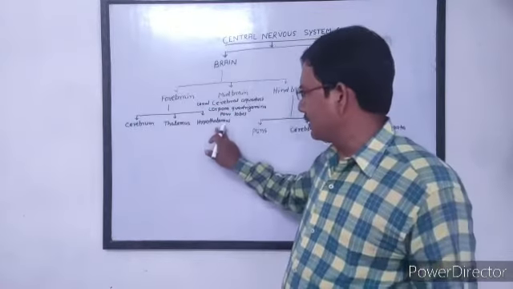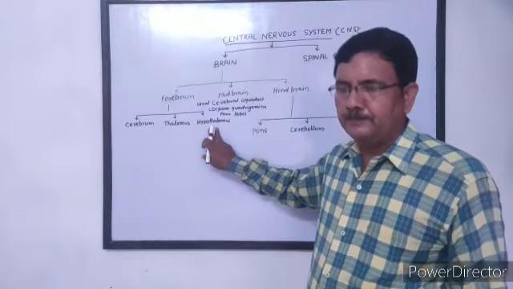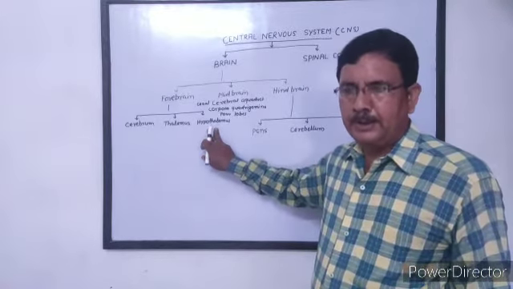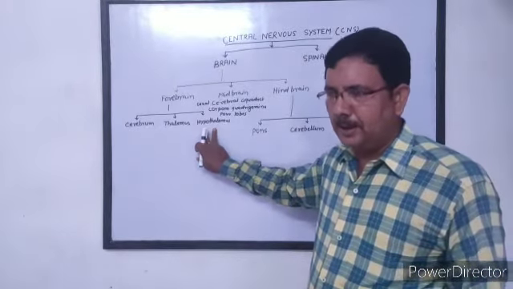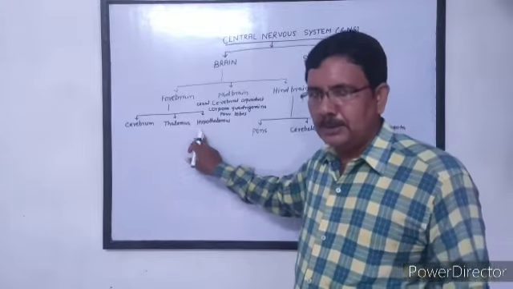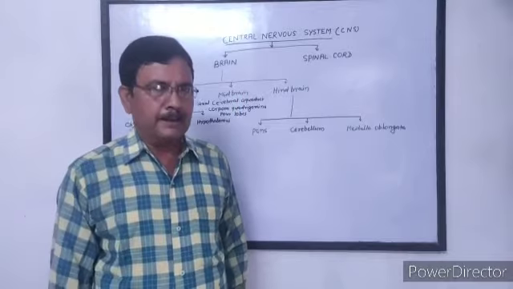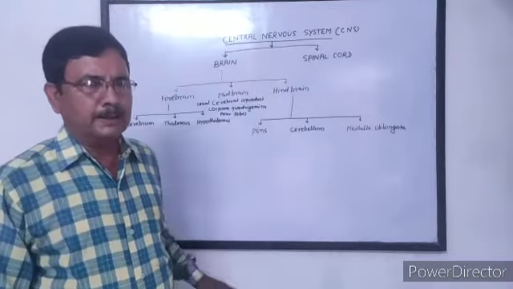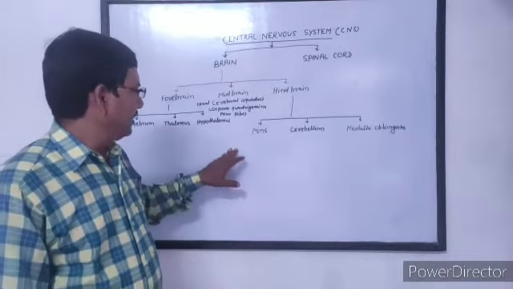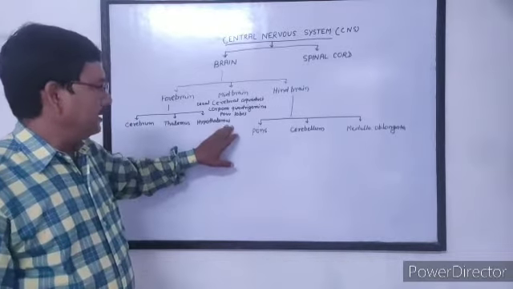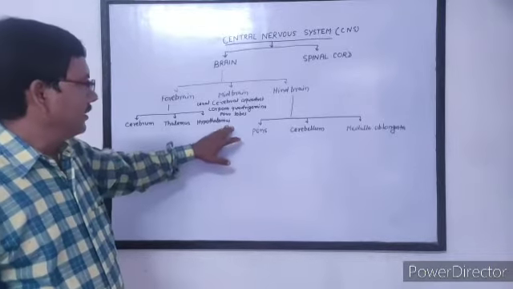It goes to the pituitary, the pituitary is stimulated and secretes thyroid stimulating hormone, which stimulates the thyroid gland, and thyroxine controls the metabolism of our body. That means hypothalamus is the controlling center of the endocrine system.